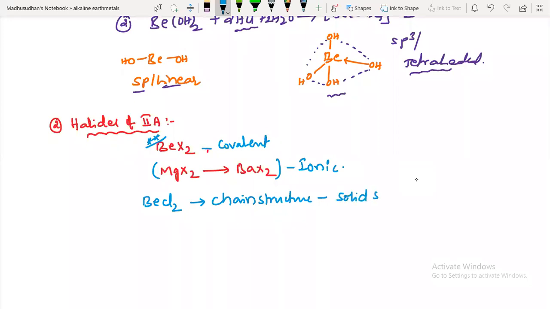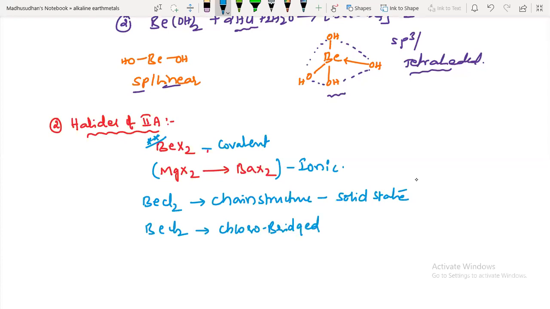Important points, guys. Having chain structure. The same beryllium chloride is having chloro bridged compounds.